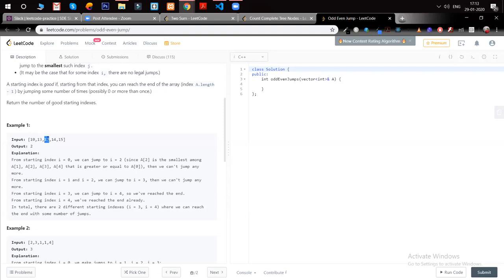Then in case of an even-numbered jump, we will check the number which is smaller than 12, and then again the same conditions apply. If we are checking for the smaller ones, then within those we have to check for the greatest one. So ultimately we have to say, to reach the last index, how many good indexes are there to start from.